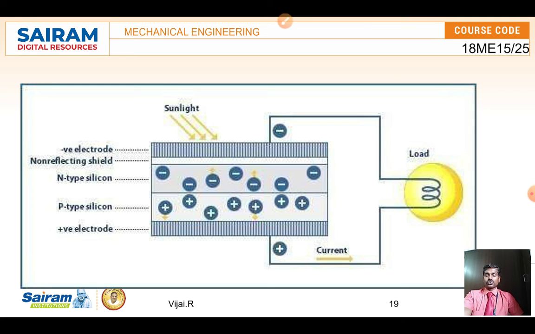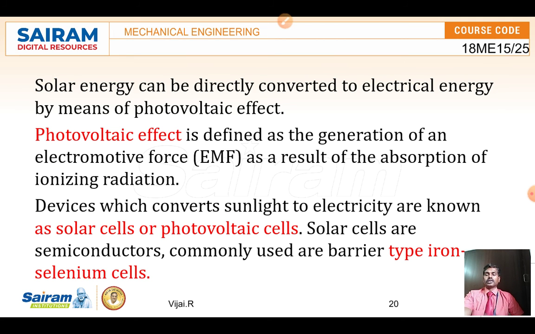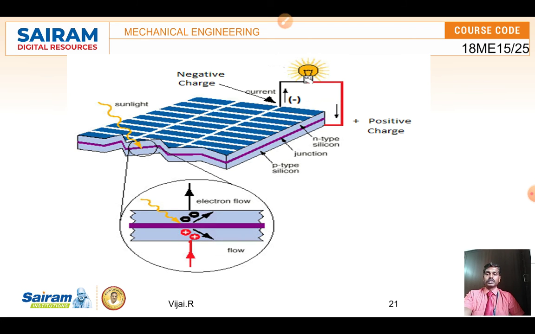And another one is the solar photovoltaic cell, where solar rays fall on the solar panels or selenium cells. We call it the photovoltaic effect, where the generation of electromotive force takes place when the sun rays fall on the panels. So here, for selenium type cells, positive and negative silicon layers are there. Here we can say N type silicon and P type silicon, where N has the negatively charged ions and P type has the positive holes.